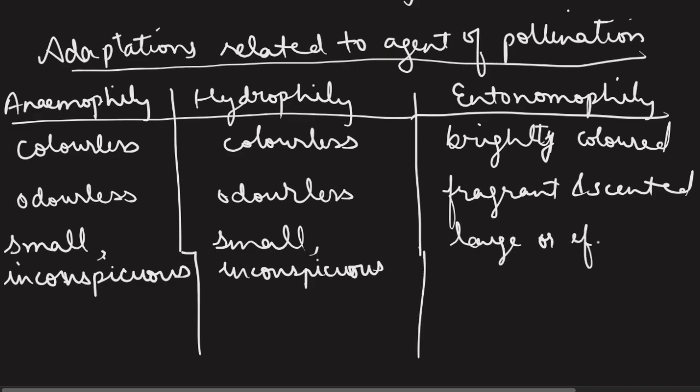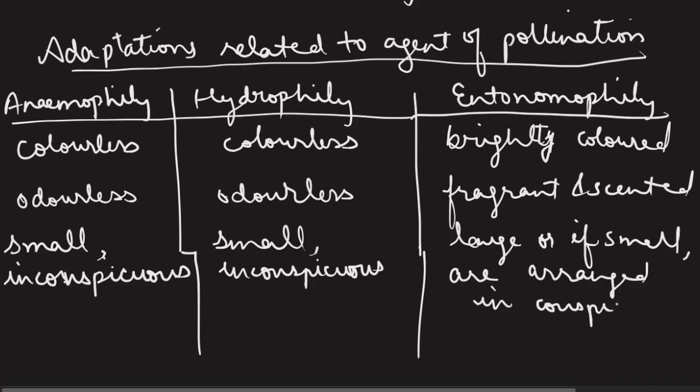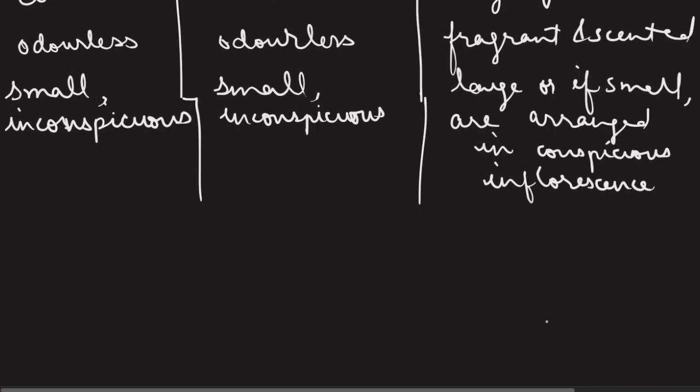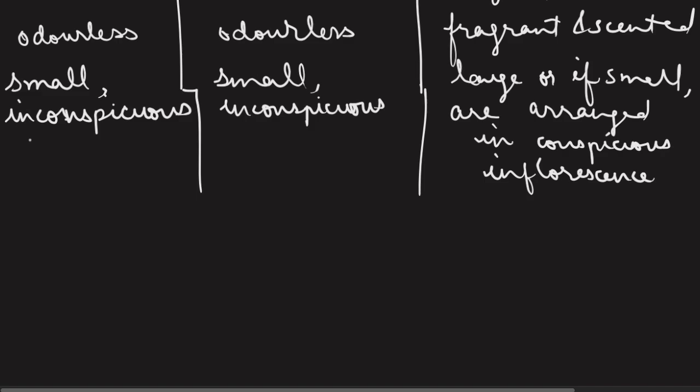But entomophilic flowers are usually large sized, and even if they are small, they are arranged in conspicuous inflorescence so that they can be seen very easily from a distance by the insects. These were the adaptations which are related to the flowers.